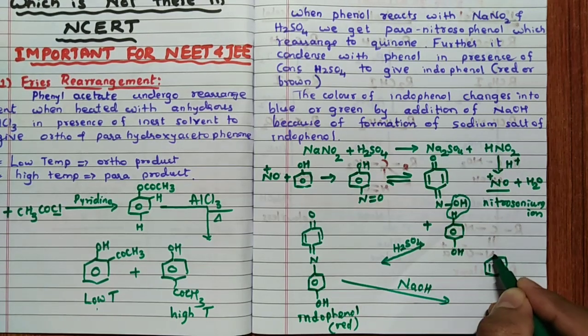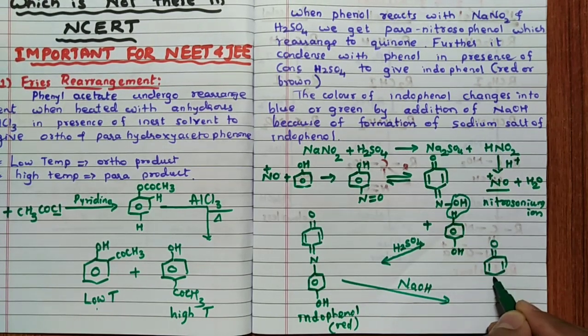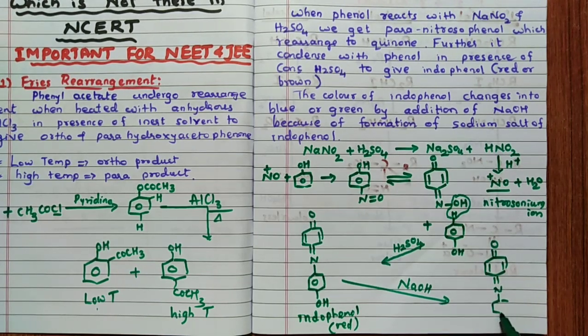See, similar structure here. Double bond O, double bond N. So here like this, benzene ring, then ONa. So this is the salt of this indophenol, sodium salt. The color of this will become, it may be blue or green, remember, blue or green. I hope you have understood this reaction.